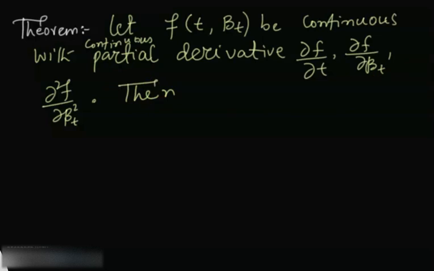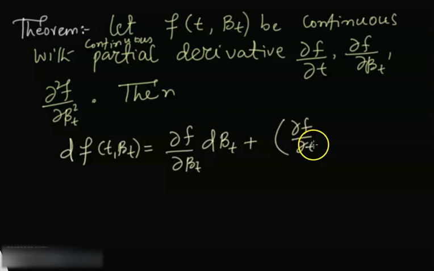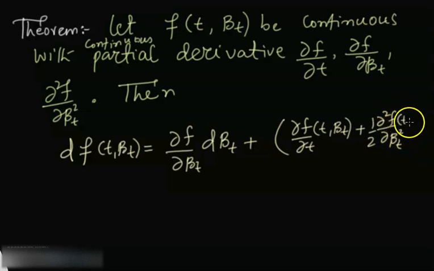Then the differential of f of t comma b sub t can be given by the partial derivative of f with respect to b sub t, dB sub t, plus the partial derivative of f with respect to t at t comma b sub t, plus 1/2 the second partial derivative of f with respect to b sub t, computed at t comma b sub t, times dt.